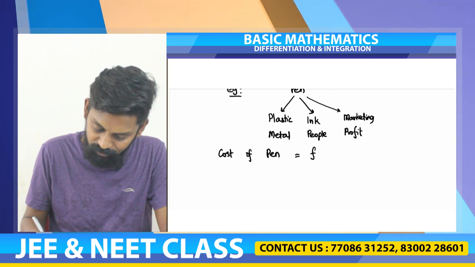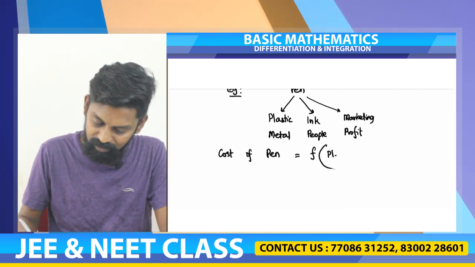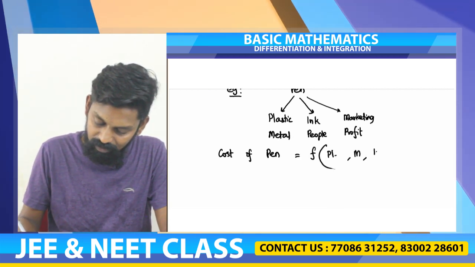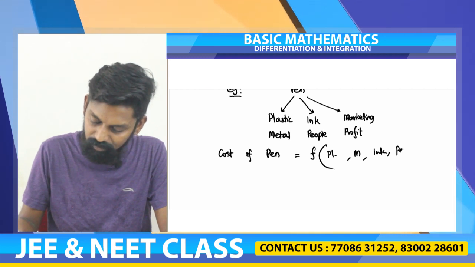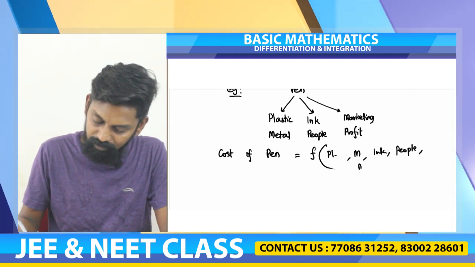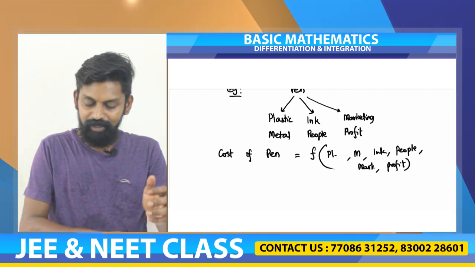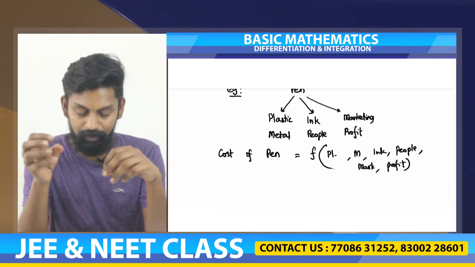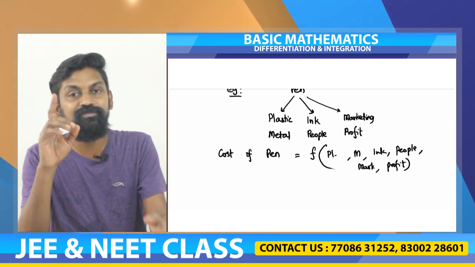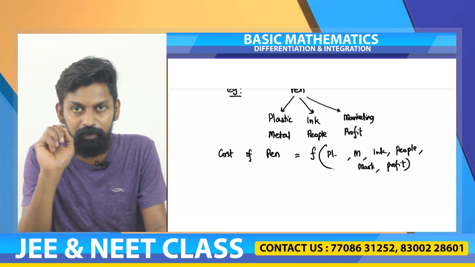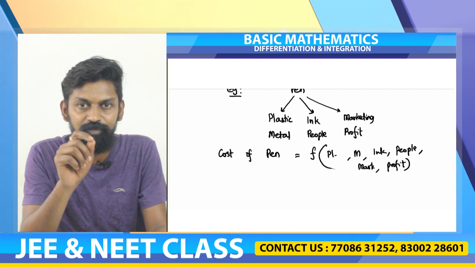So all these, see, the cost of a pen, you can write the cost of pen is a function of these 6: plastic, metal, ink, people, marketing, and the profit. So you have 6 variables to determine the cost of the pen. So the change in any one variable will impact the cost of the pen.